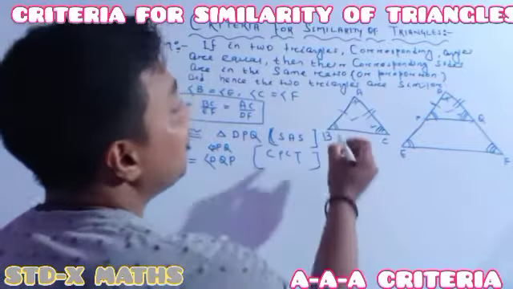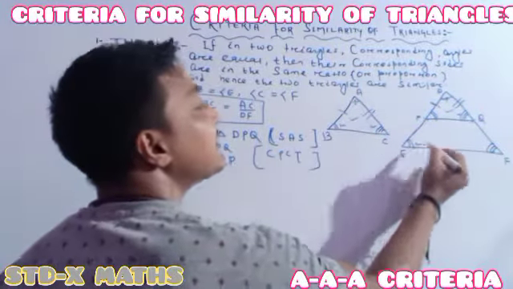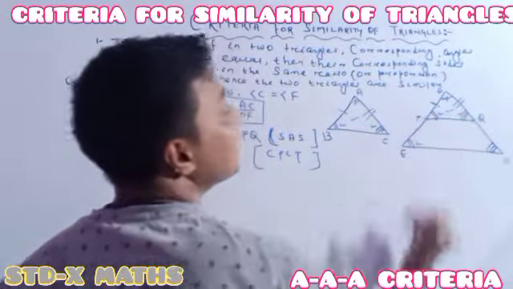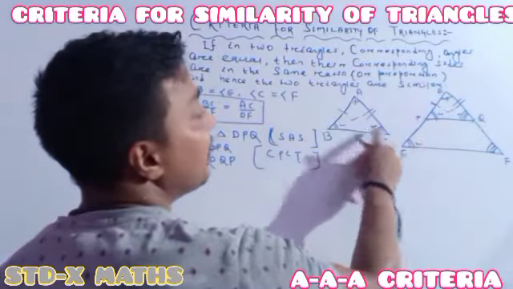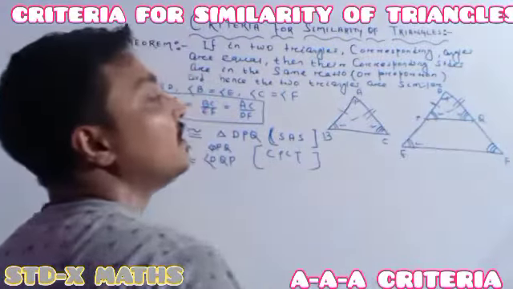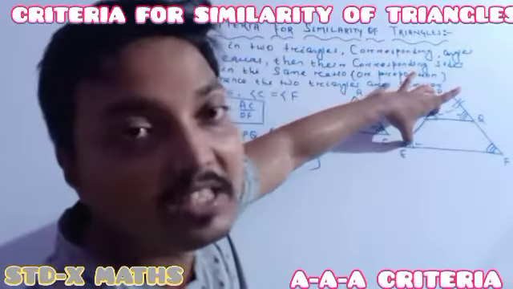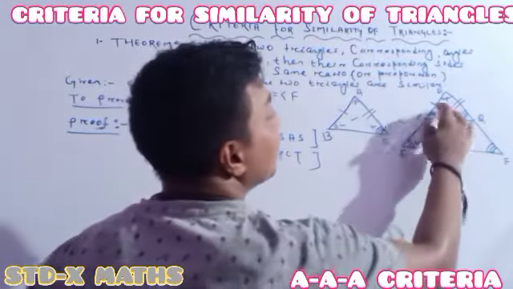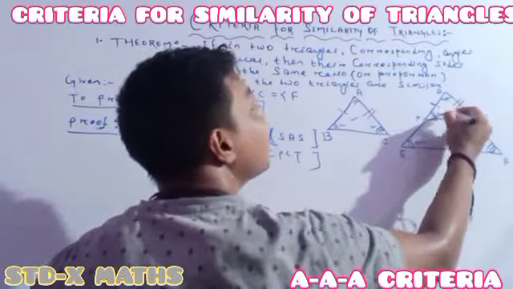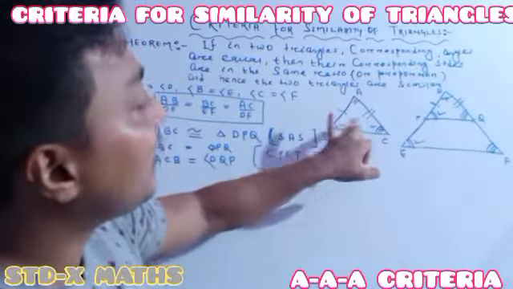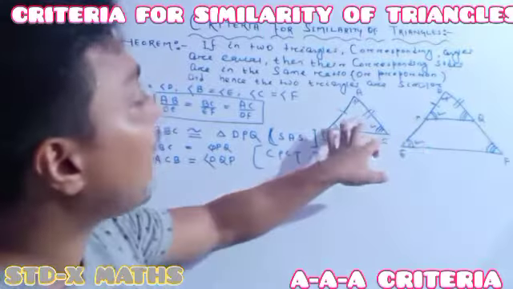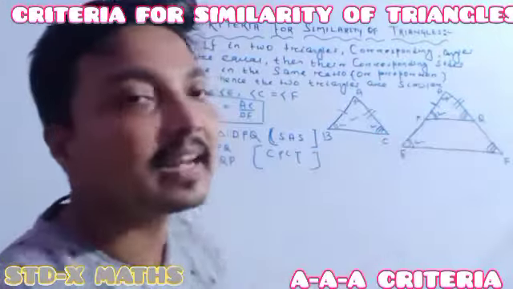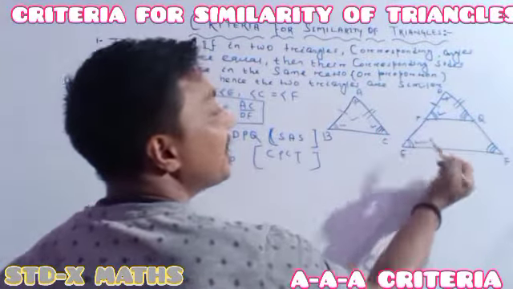See one thing: previously this angle was the same as this angle, understood? But now I am getting this angle the same as this angle. Previously this one was the same as this one, now we got this one is the same as this one. So these two are the same, and these two are the same. It means this angle is the same as this angle. Previously it was given, but now after the congruency of the two triangles I got it, so this angle is the same as this angle.